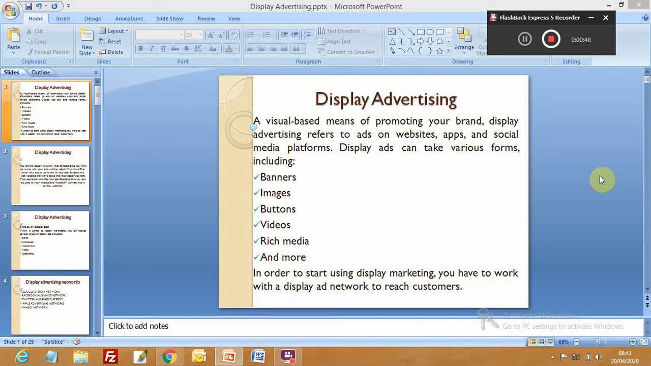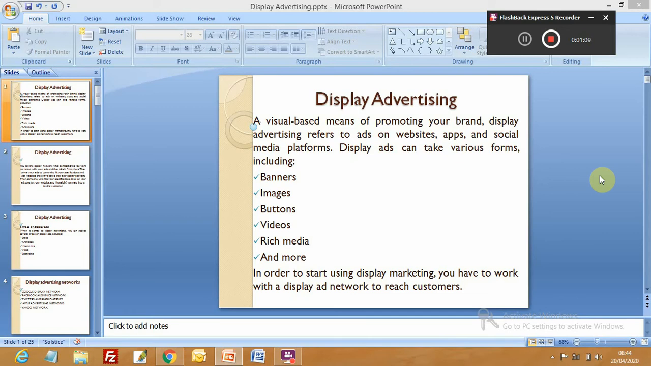Apart from display advertising, there is search advertising, where we normally use text, and when someone searches on a search engine, then the advertisements appear, right? Display advertising is a visual based means of promoting your brand.